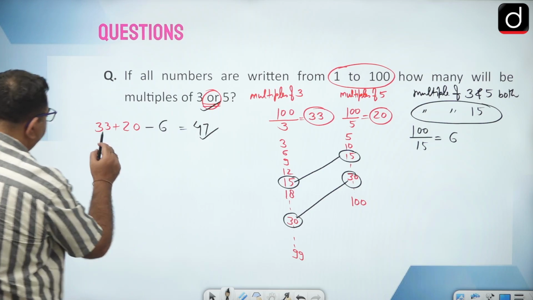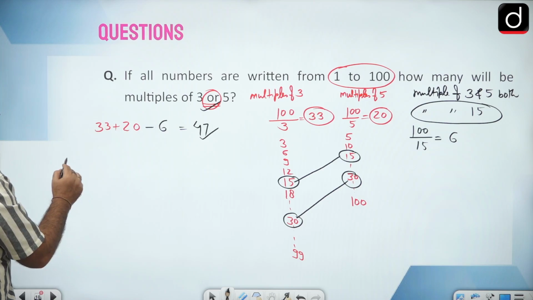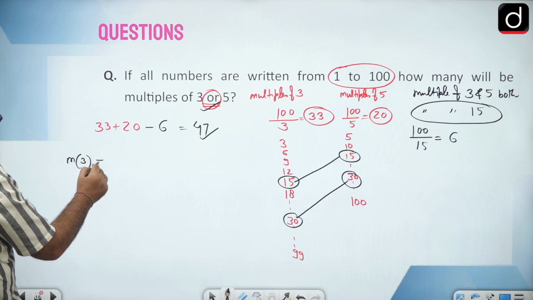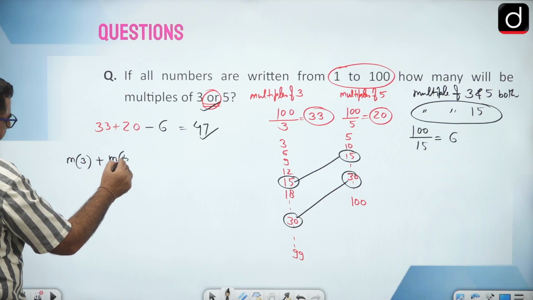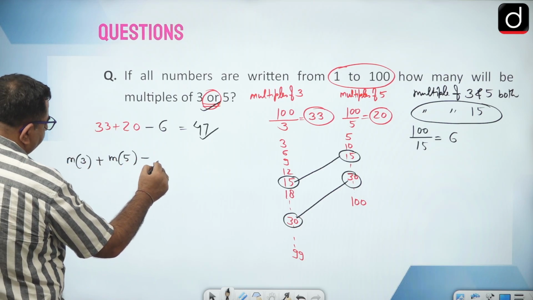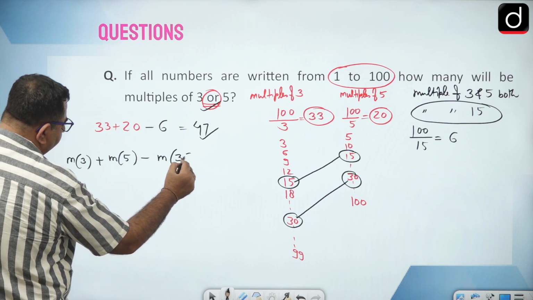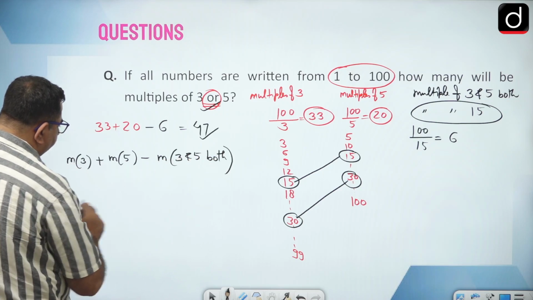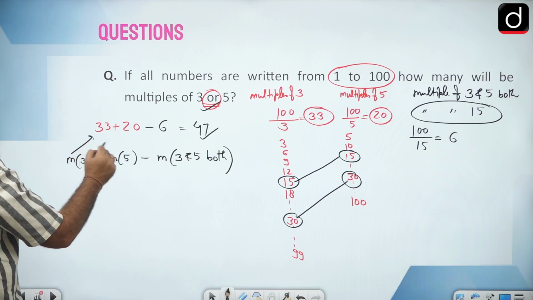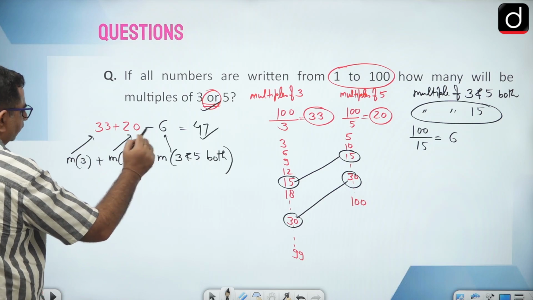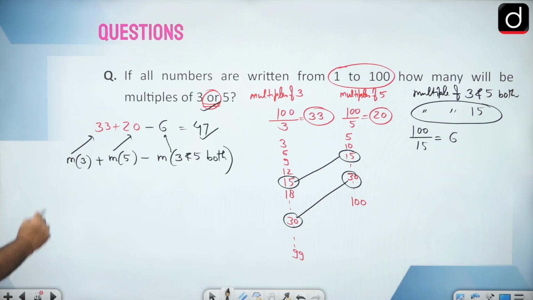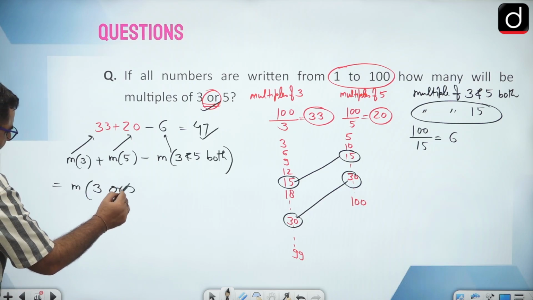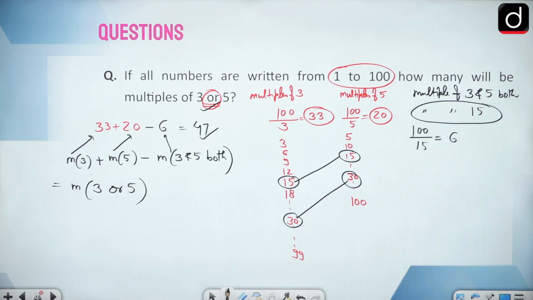I will tell you this, what I have written, that M stands for multiples: multiples of 3 plus multiples of 5 minus multiples of 3 and 5 both. Okay, so this will give me the correct answer. So that will give me what? Multiples of 3 or 5.